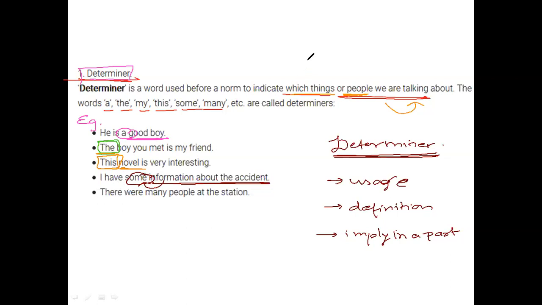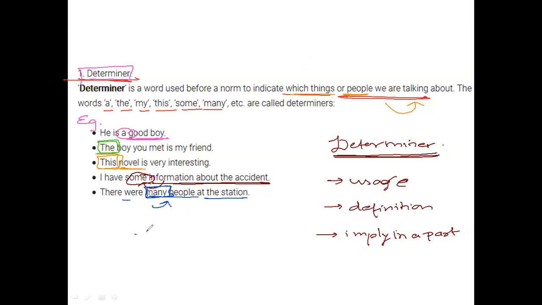Then we'll see one more example so that you can clarify. There are many people at the station. So what are we talking about? Many people were at the station. So the norm that we're talking about is signified by many. So here many is your determiner.